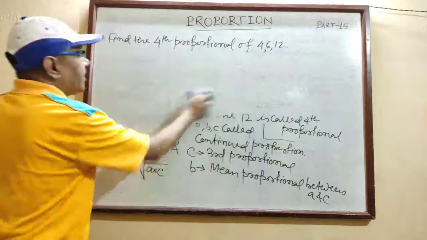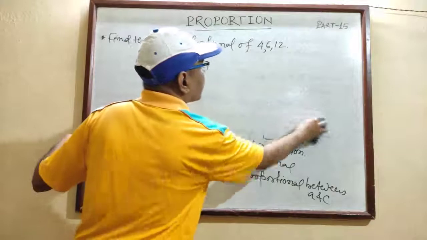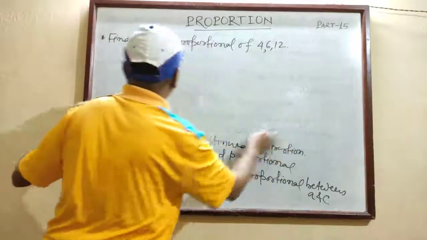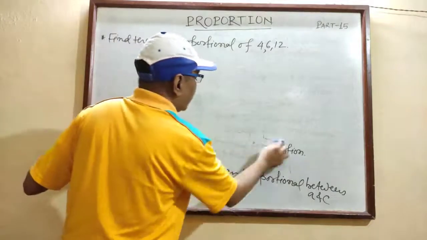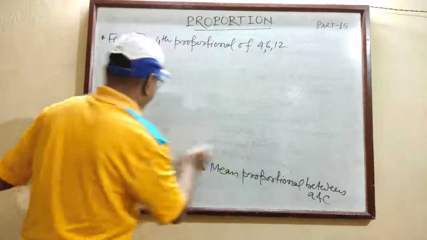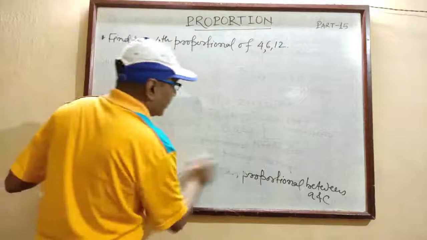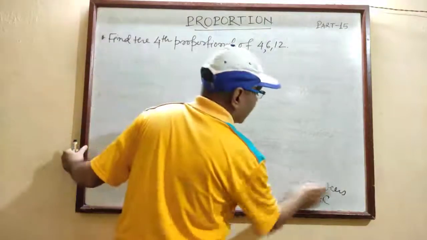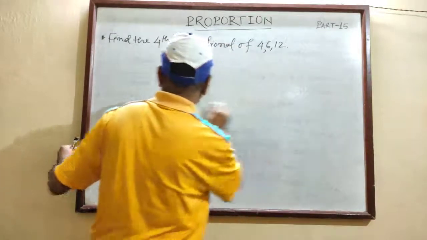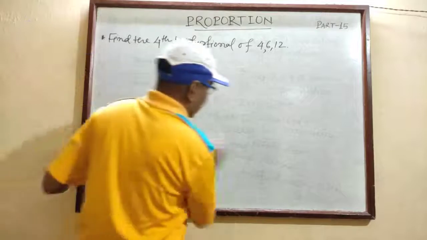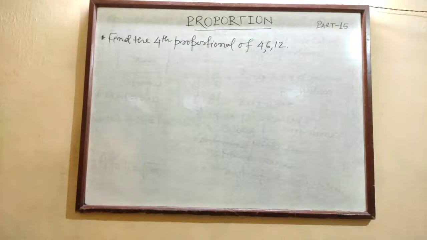It means if there are 4 numbers in proportion, 4, 6, 12 and one more, then what will be that one more? What will be the fourth number? So that 4, 6, 12 and that number are in proportion. If 4 numbers are in proportion, the first 3 are 4, 6 and 12. So what will be the fourth? This is your question. I think the question is clear. What does it mean? Find the fourth proportional.